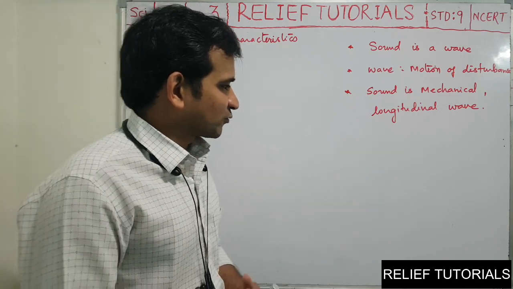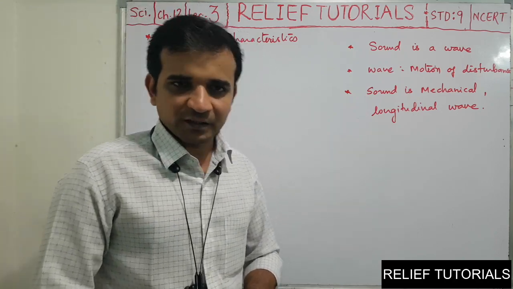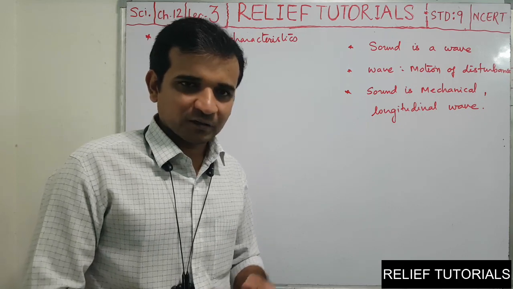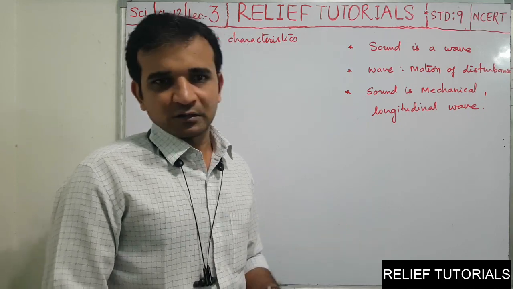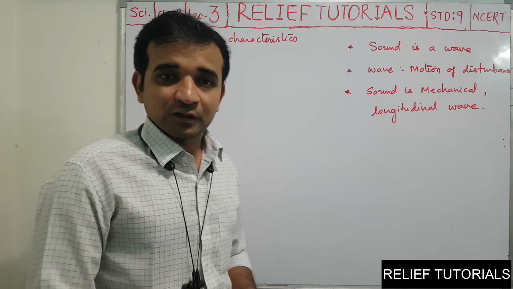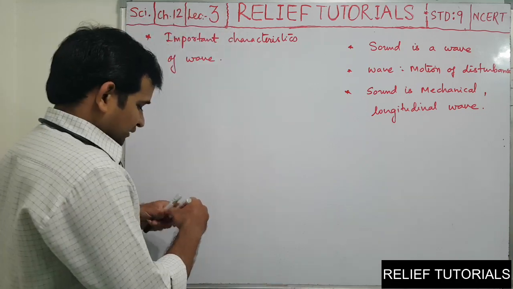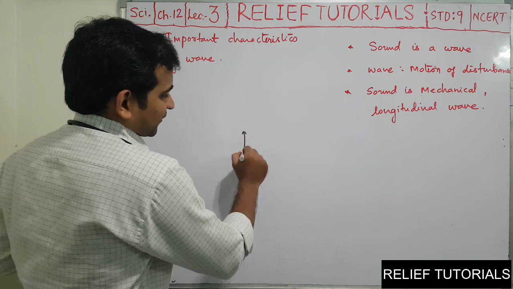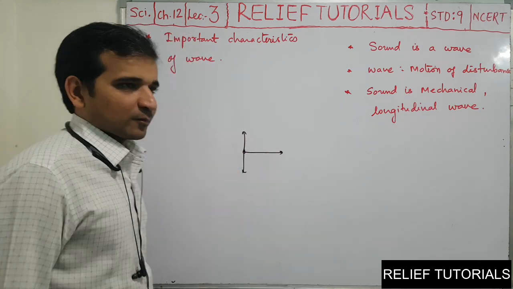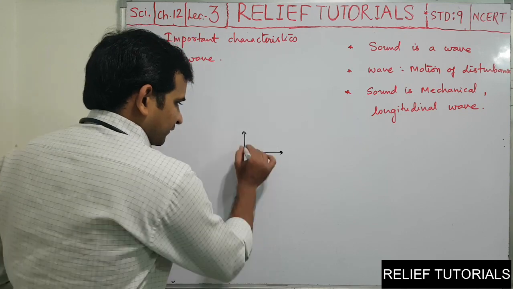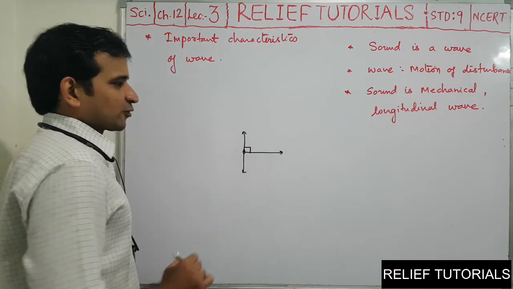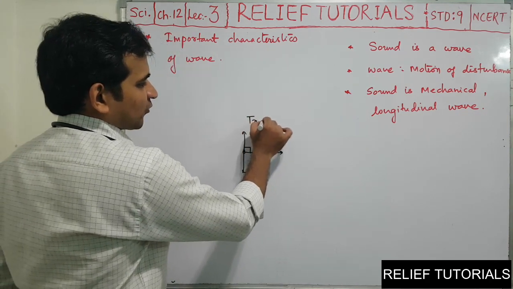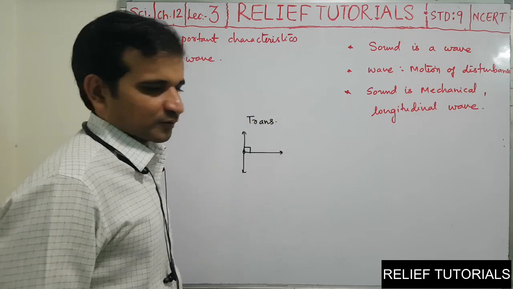There are two types of waves according to direction of oscillation and direction of propagation of wave: transverse waves and longitudinal waves. Transverse waves are those in which direction of oscillation of a particle is perpendicular to direction of propagation of wave. When these two directions are perpendicular, such type of waves are called transverse waves.